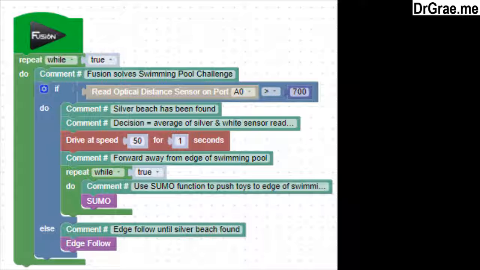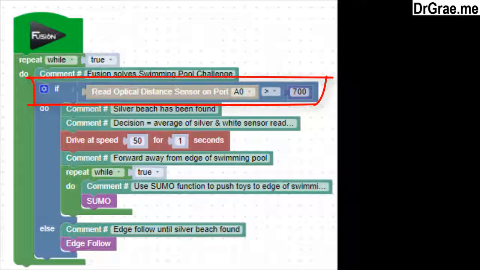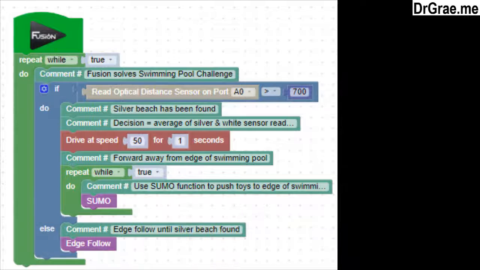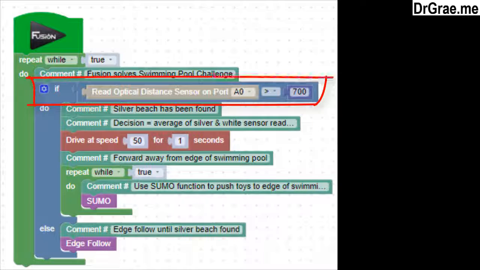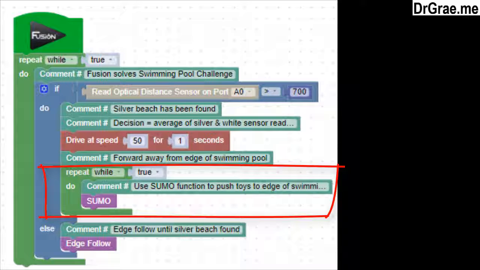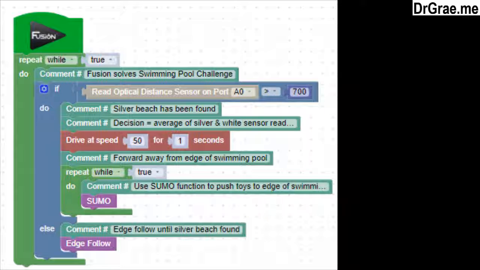We can see with this code that if the optical distance sensor doesn't see a very high reading, that is, it hasn't reached the silver sand, then it does this code, which edge follows. When the optical distance sensor does see the silver sand, it uses this code. It drives forward a little bit to roughly the middle of the swimming pool and then goes into an infinite repeat with SUMO with this code. And so that's how we want to solve our swimming pool problem.